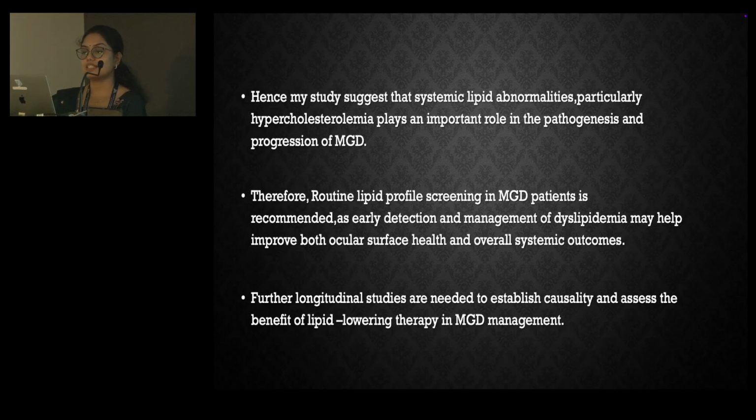Hence, my study suggests that systemic lipid abnormalities, particularly hypercholesterolemia, play an important role in the pathogenesis and progression of MGD. Therefore, routine lipid profile screening in MGD patients is recommended, as early detection and management of dyslipidemia may help improve both ocular surface health and overall systemic outcome. Further, longitudinal studies are needed to establish causality and assess the benefit of lipid lowering therapy in MGD management.